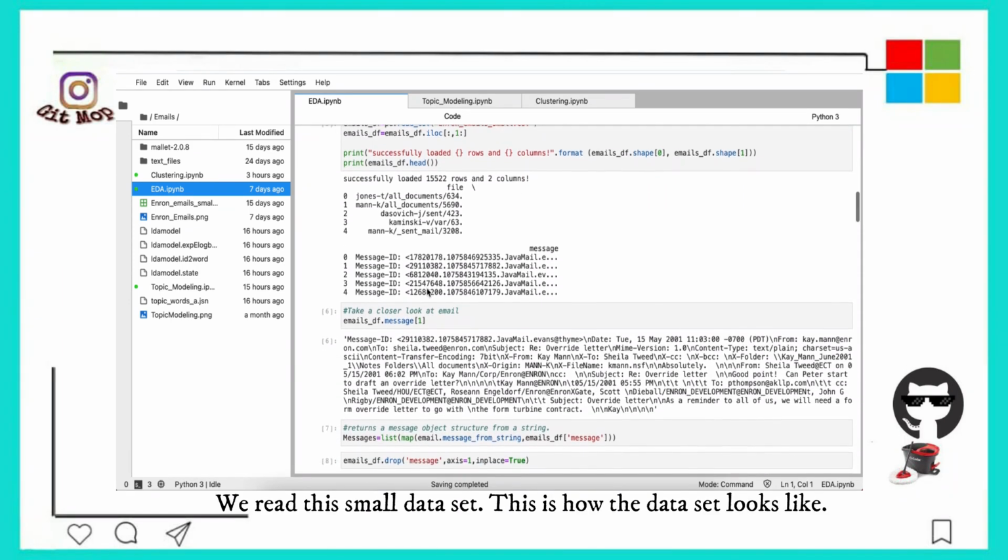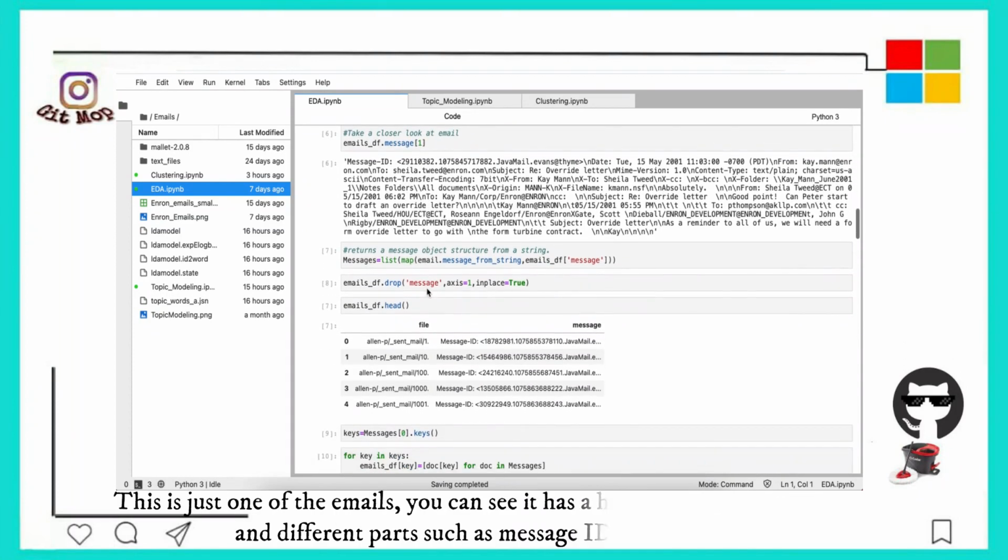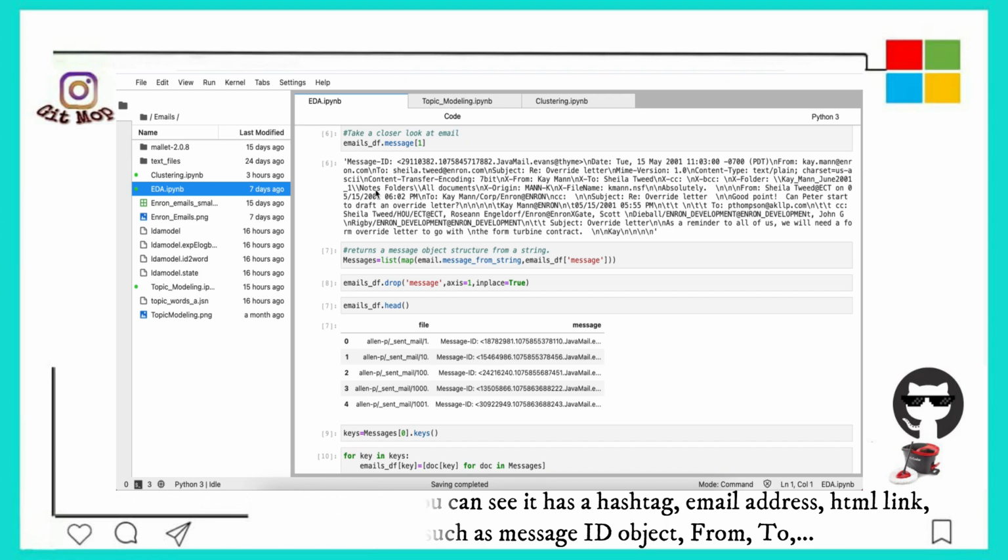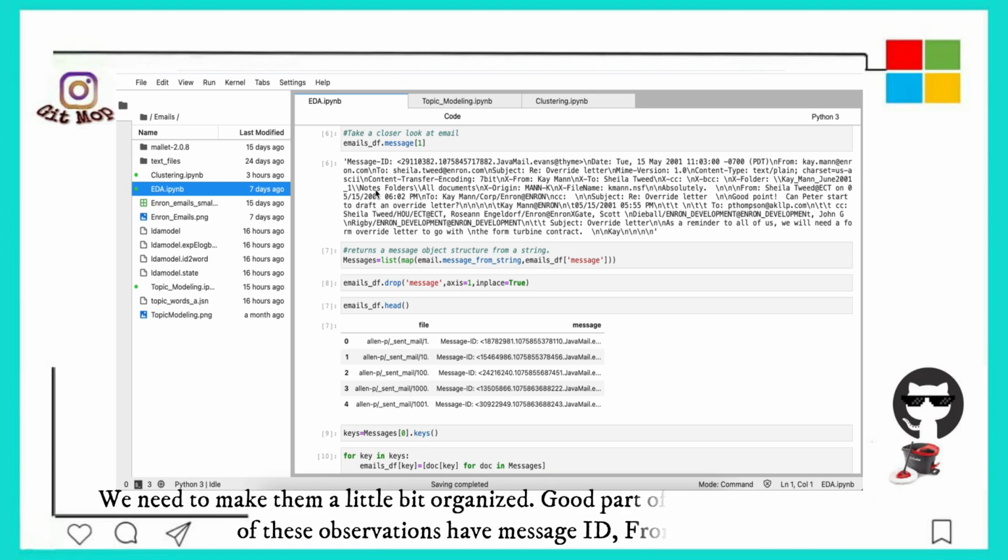This is how the dataset looks. This is just one of the emails. You can see it has hashtags, email addresses, an HTML link, and different parts such as message ID, subject, from, to. We need to make them a little bit organized.